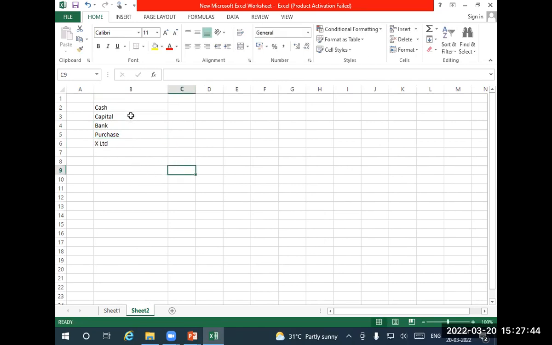Okay, so look at this. I'm going to prepare the cash account first. You have seen the format of the ledger, right? Date, particulars, journal folio number, amount in rupees. The same thing is on the credit side also.